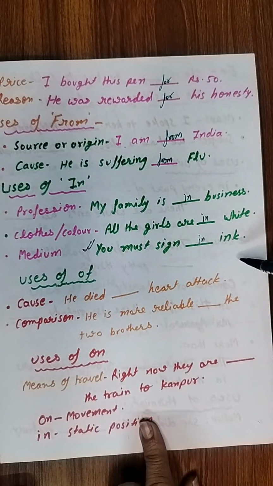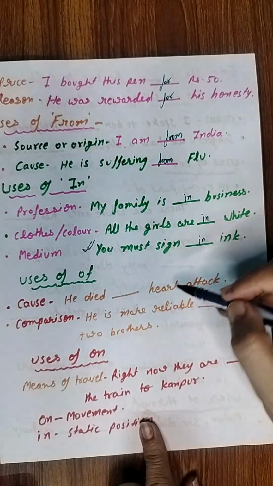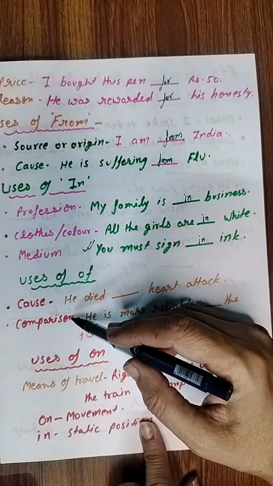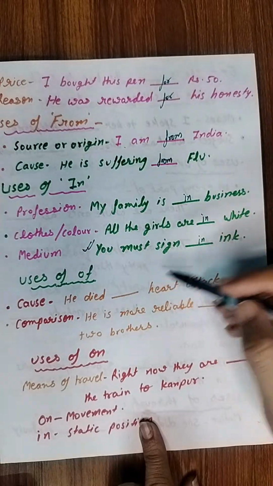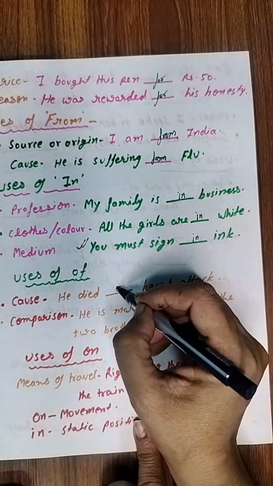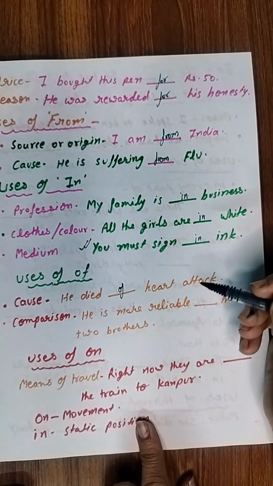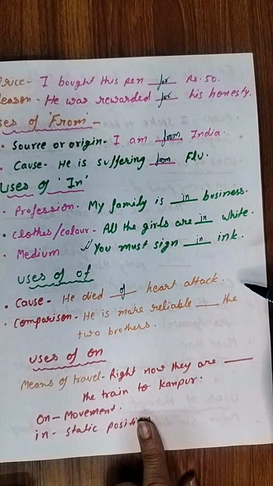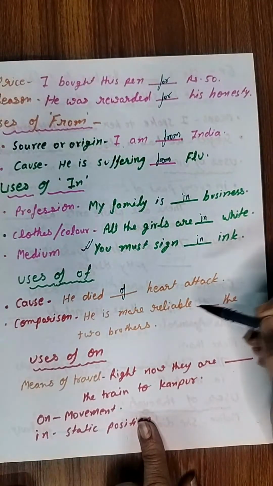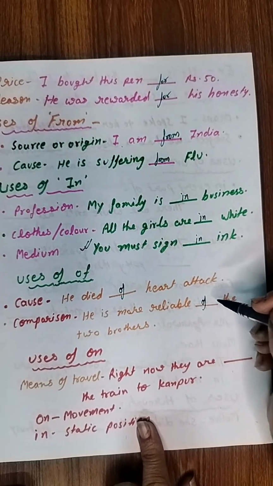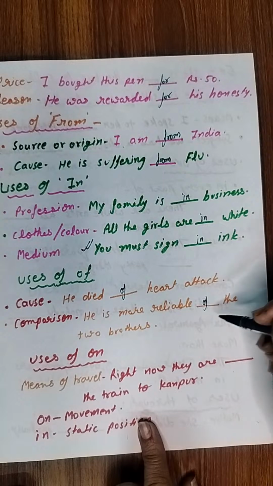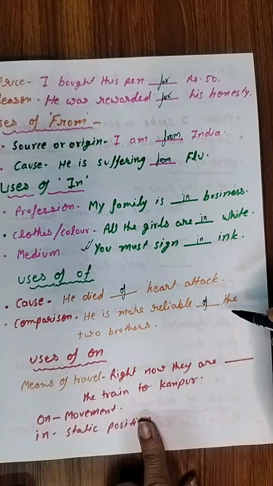Okay. Then uses of of. Cause. If we have to tell the cause, then also we use of. Okay. He died of heart attack, right? He died of heart attack. Then comparison, he is more reliable of the two brothers. दो भाइयों में से वो ज़्यादा reliable है. Then in that case also we can use of.